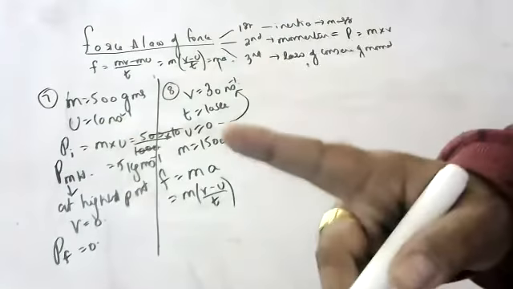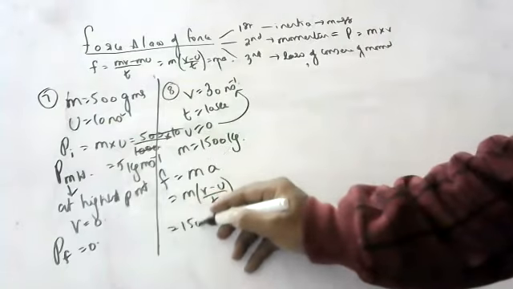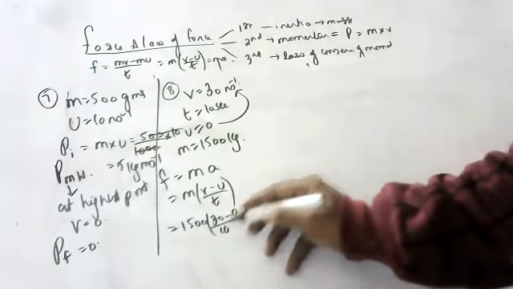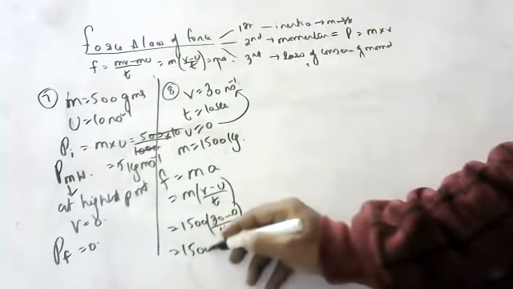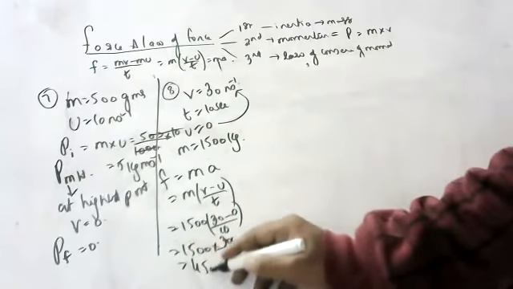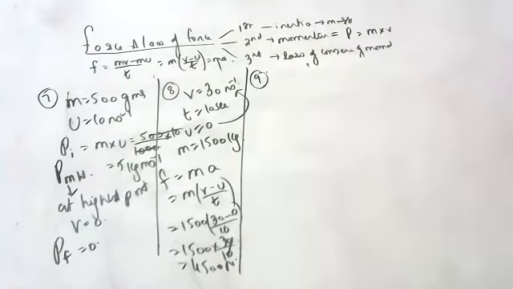What is the definition of acceleration? Rate of change of velocity. 1500 into 30 minus 0 by 10. So 1500 into 3, 4500. Okay, answer is 4500 Newton. So next question.